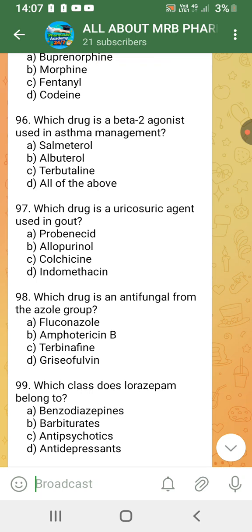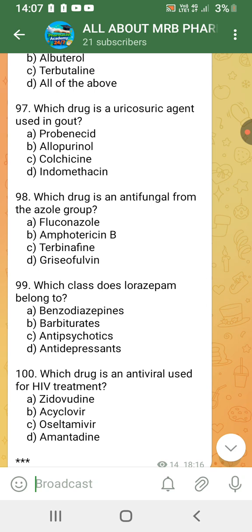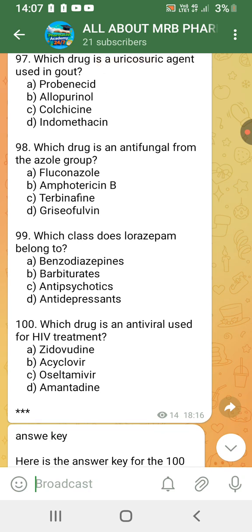Which drug is an antifungal from the azole group? Fluconazole. Which class does lorazepam belong to? Benzodiazepine. Which drug is an antiviral used for HIV treatment? Zidovudine.